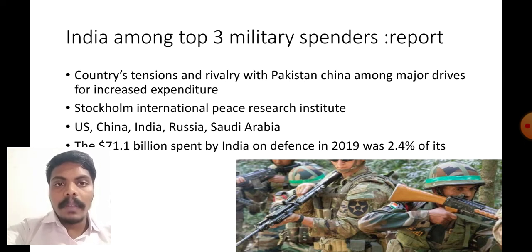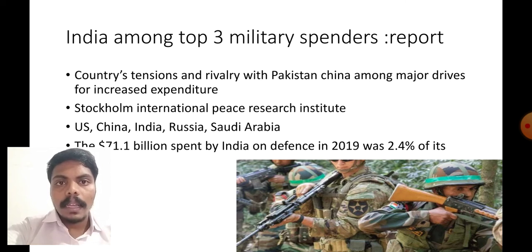After that, previously in 2018 we were in 4th place. Now India is among the top 3 military spenders, in 3rd place. Previously Saudi Arabia was in 3rd place, but now it went to 5th after Russia. Again, the United States of America, China, India, Russia and Saudi Arabia. These are the 5 largest military spenders.